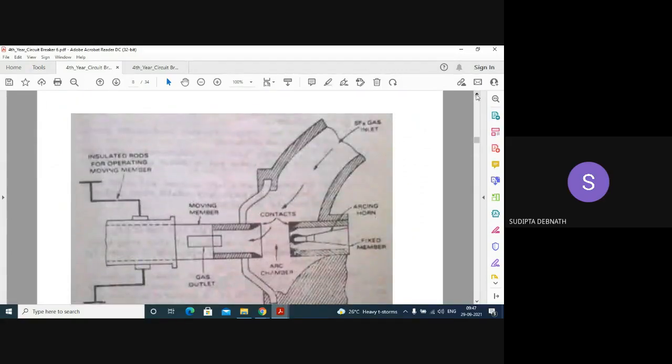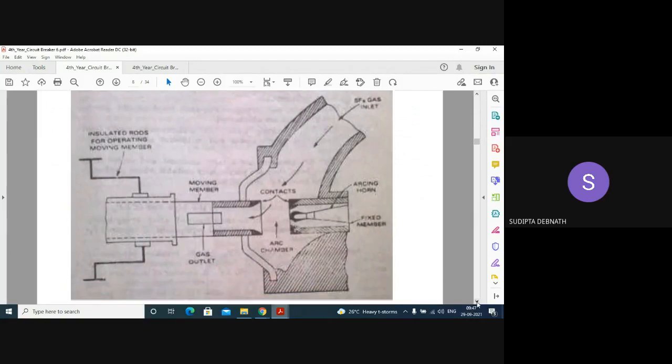And this is the figure of the SF6 circuit breaker. The figure is not very complicated. Please practice drawing the figure, as you may be asked to describe the SF6 breaker with the help of a diagram. You can understand here that the SF6 gas is introduced, and here is the fixed contact and the moving contact. It gets separated, and here the arc is generated.